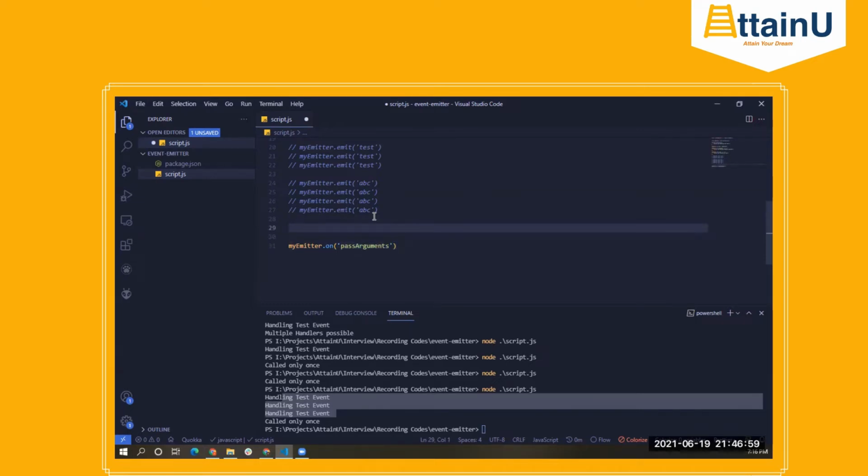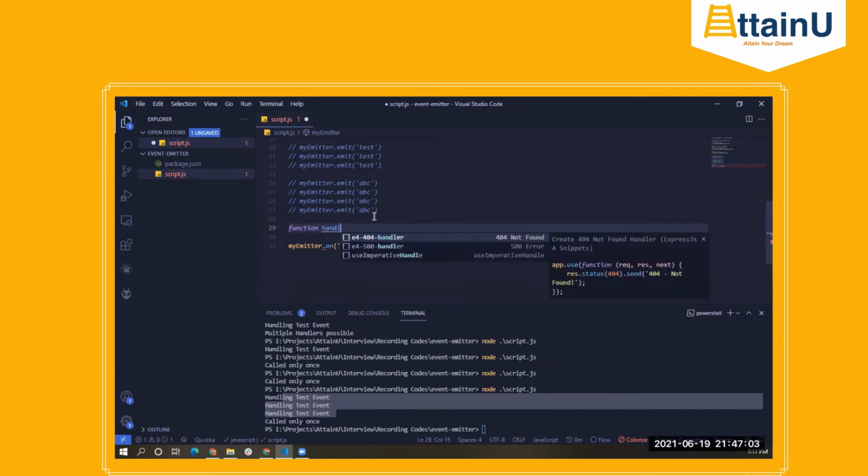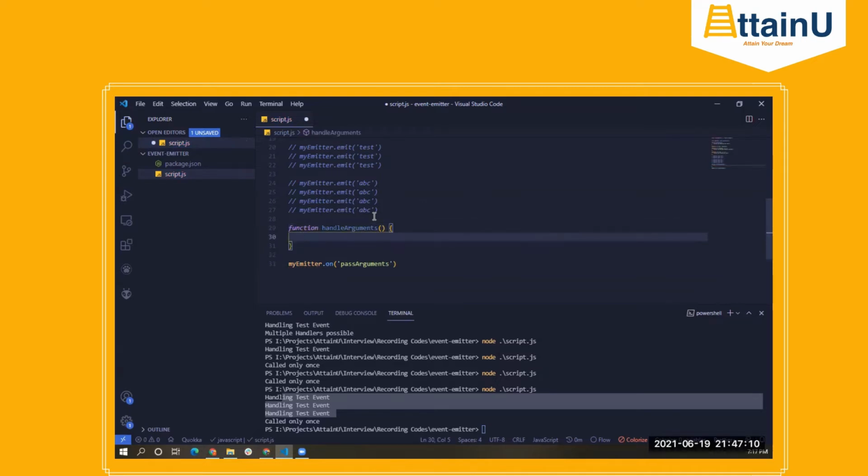Okay. I'll create another function called, let's say, handle arguments. We'll just do console.log again. This time I'll say got data, and we'll be having some sort of data here, right?